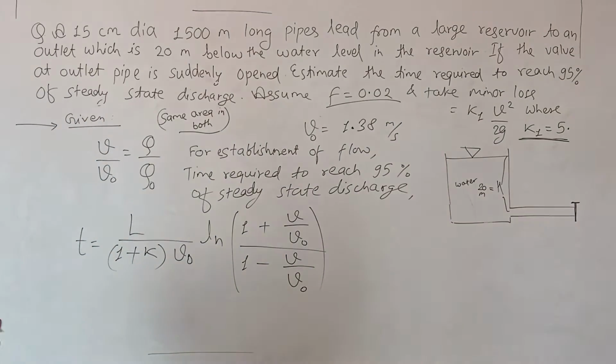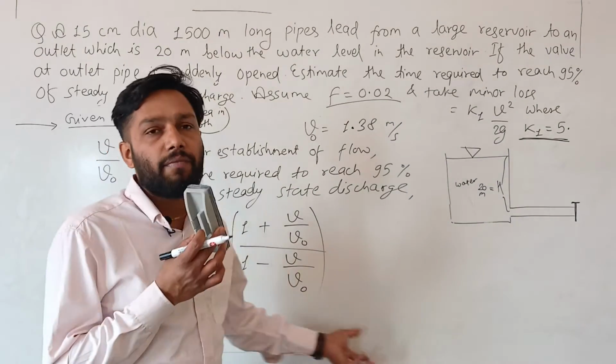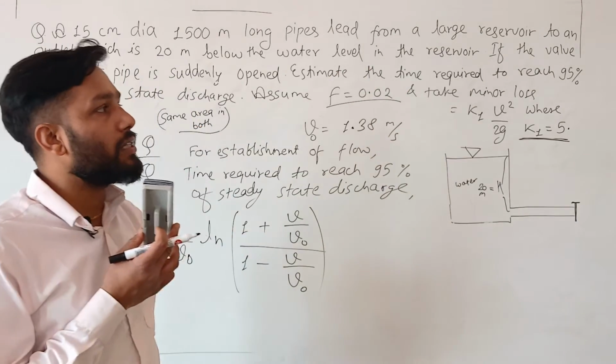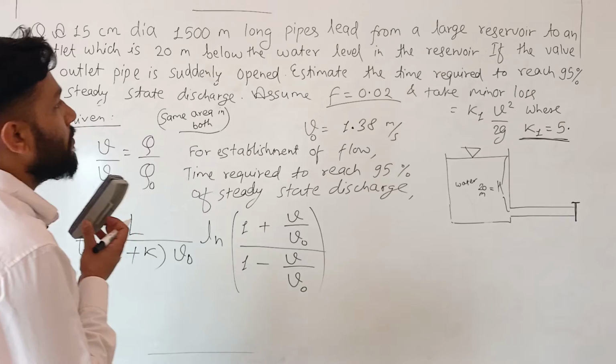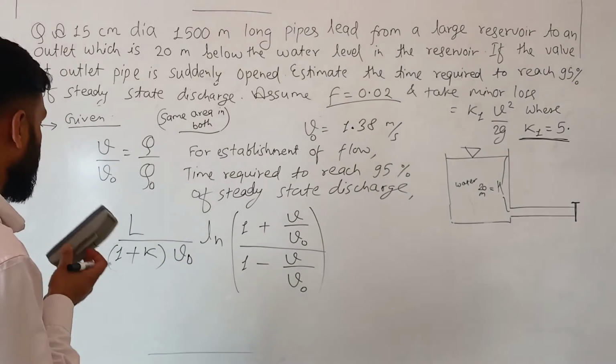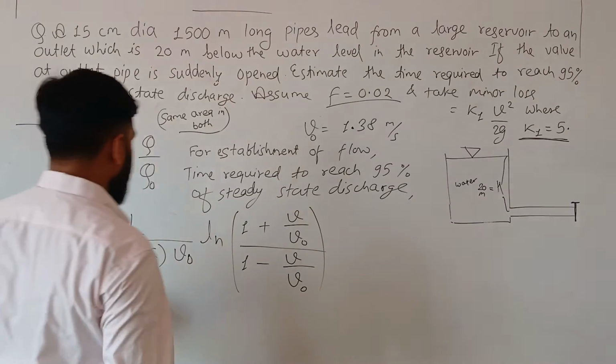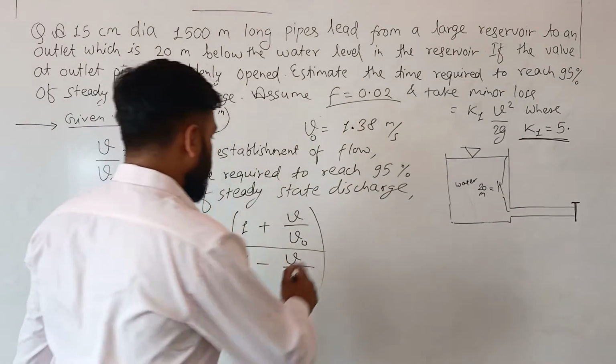This is the time required to reach 95%, or how much percentage? The question gives you the percentage. The percentage may be 100%. So here it is the time required to reach the 95% of steady state discharge. Okay. So for this, we have to substitute values here.